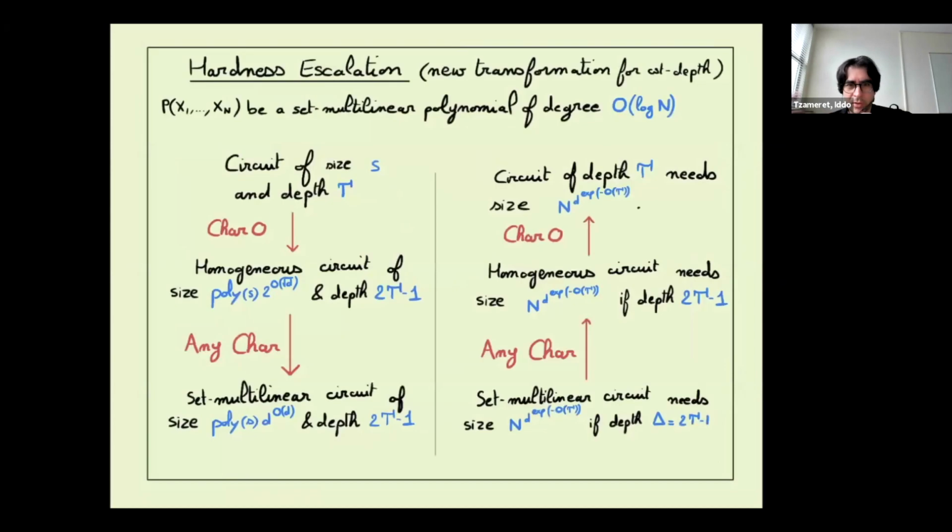The whole escalation part, when you replace a circuit by a homogeneous circuit, works for large fields, because over large fields, constant depth circuits have some strength. Namely, even homogeneous circuits can compute the elementary symmetric polynomial with small depth.